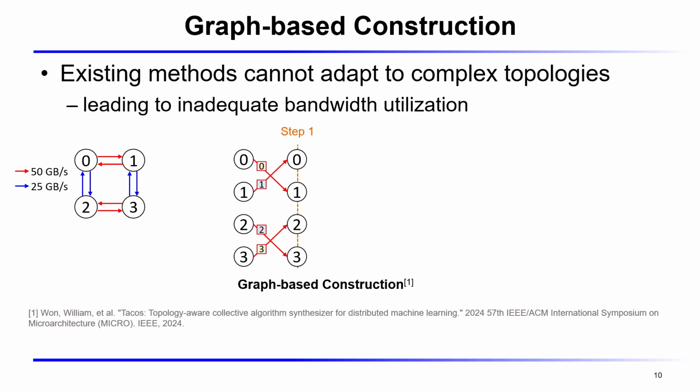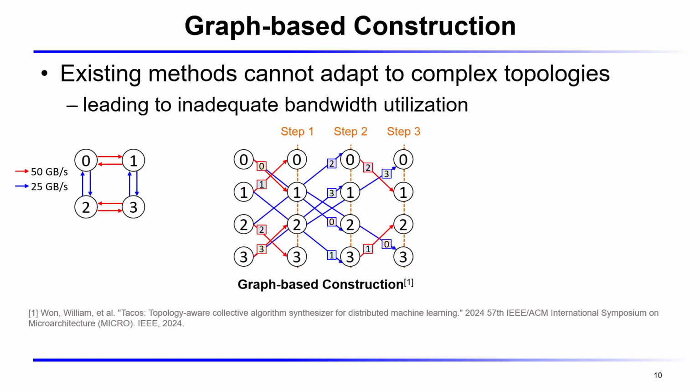In the middle, you can see that it uses both red and blue links more aggressively at each step, but even this approach still completes all-gather in 3 steps, because the schedule is generated greedily within a single iteration. It still cannot balance the fast and slow links. As a result, both approaches' bandwidth utilization remains merely 67%, the same limitation as before.